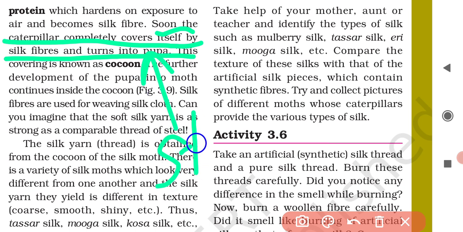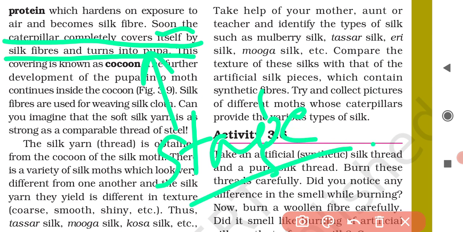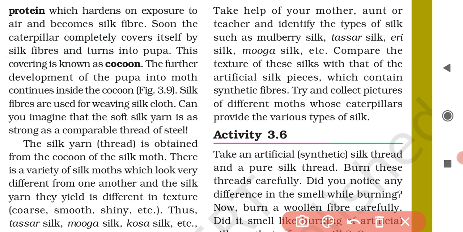Soon the caterpillar covers itself by silk fibers and turns into pupa, and that stage is called as what? Pupa. Pupa is the stage of the development of a silkworm when they cover themselves with their own secretion of silk fiber. So that covering of silkworm by their own secretion of silk fiber is called cocoon.